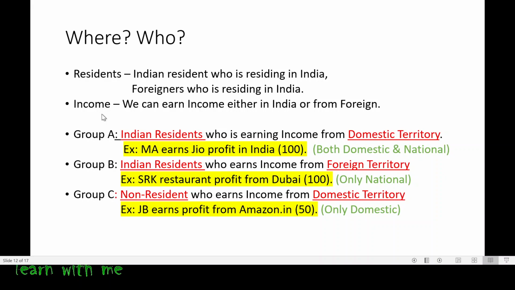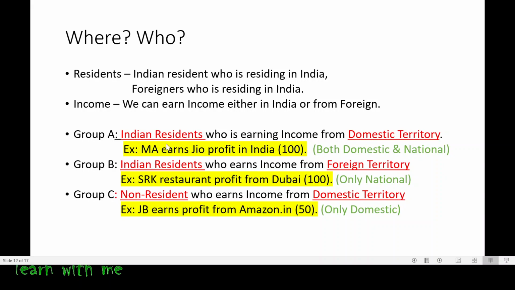So for that we will consider three groups, namely Group A, Group B and Group C. So let us see in Group A. Group A tells that Indian residents who are earning income from domestic territory. Now what is domestic territory? Domestic territory means within the country. Now what are they saying? He is an Indian resident. Who is an Indian resident?